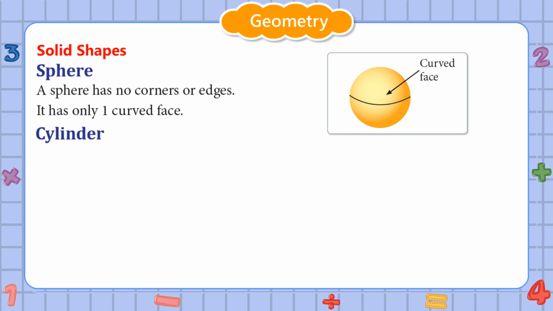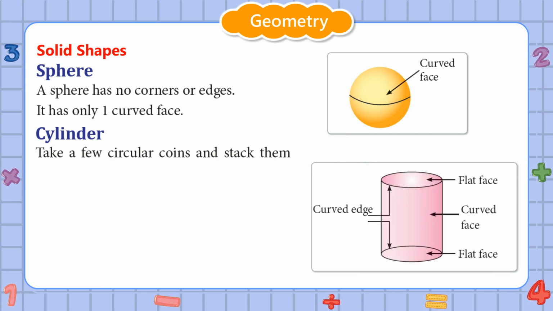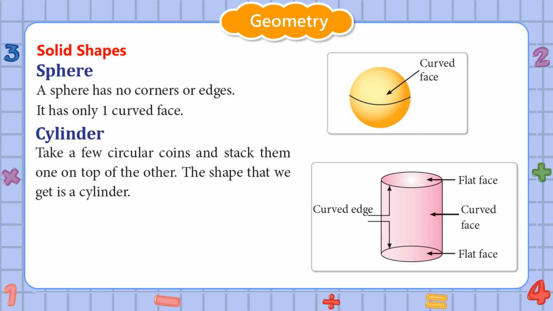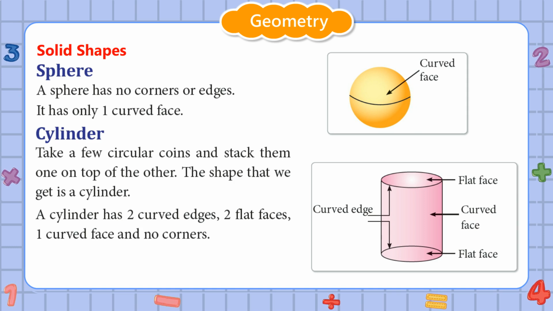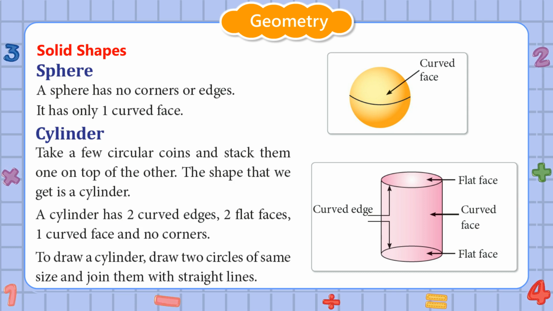Cylinder. Take a few circular coins and stack them one on top of the other. The shape that we get is a cylinder. A cylinder has two curved edges, two flat faces, one curved face and no corners. To draw a cylinder, draw two circles of same size and join them with straight lines.